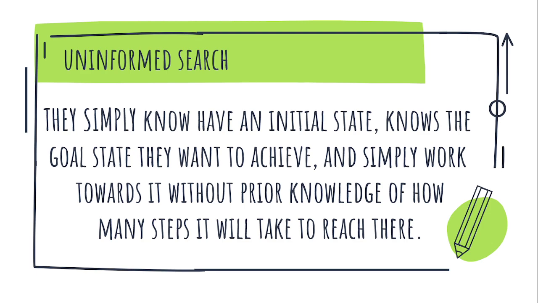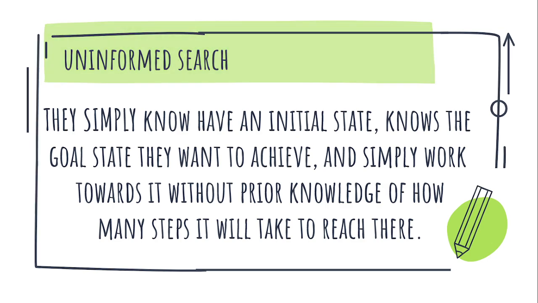Once it knows that, it simply works towards it without any additional knowledge of how many steps it will take to reach there. That's how it is uninformed. It doesn't have any knowledge of the steps it is going to take to reach there. They start working towards it without prior knowledge of how many steps or how much it's going to take them.